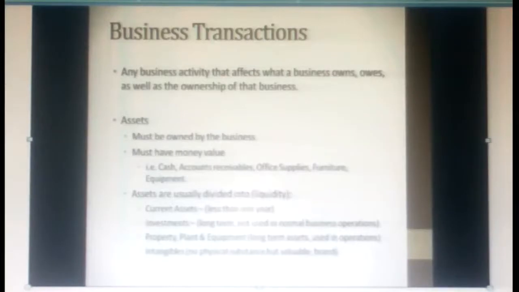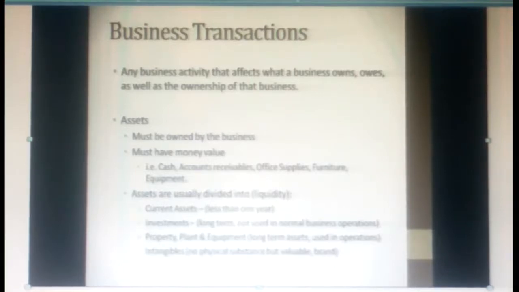Any business activity that affects what a business owns, as well as the ownership of that business. It consists of assets. What are assets? They must be owned by the business and have money value, like cash, debtors, furniture, office equipment. Assets can be classified into current assets, with more liquidity, and non-current assets. We will discuss these details later.